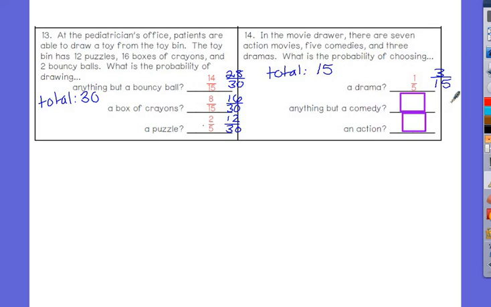Anything but a comedy. How many is everything but comedies? 10 out of 15, and that is 2/3. And the probability of picking an action. How many are action? 7 out of 15. Can that reduce? No. And I think we only have one more.